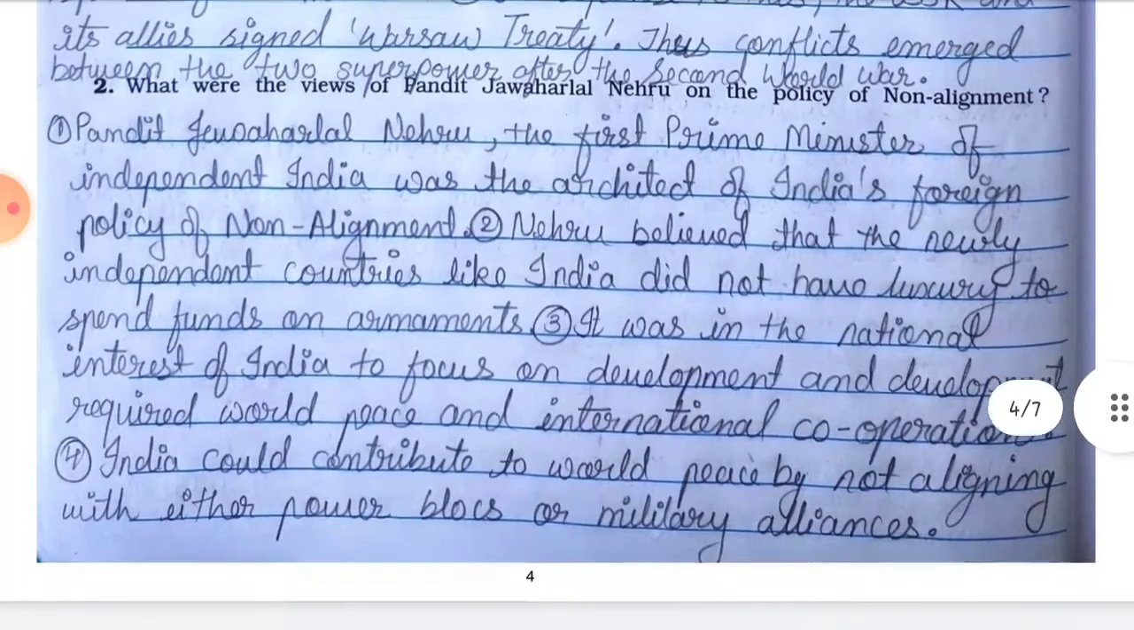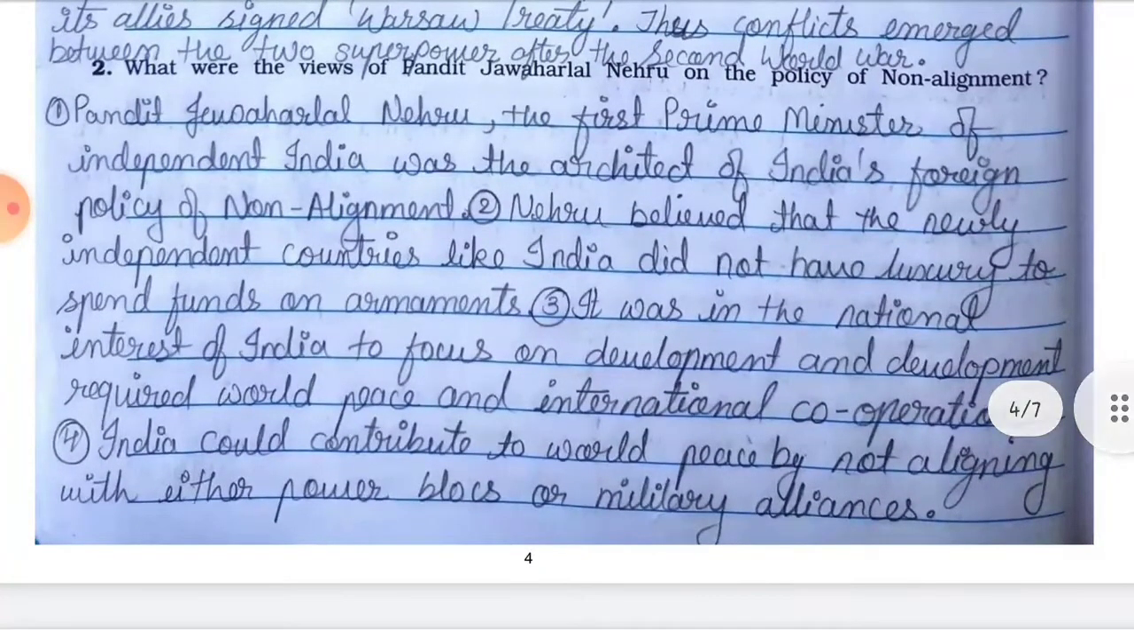Question number 2. What were the views of Pandit Jawaharlal Nehru on the policy of non-alignment? Answer. Point number 1. Pandit Jawaharlal Nehru, the first Prime Minister of independent India, was the architect of India's foreign policy of non-alignment.